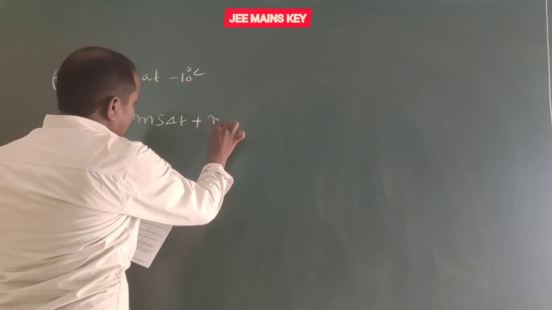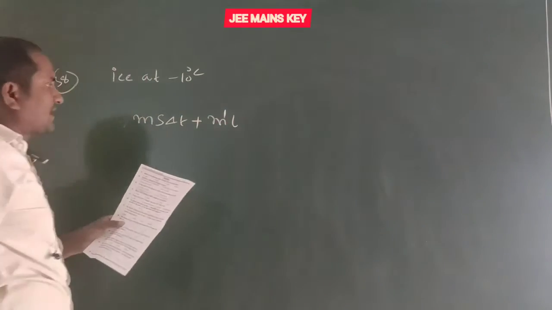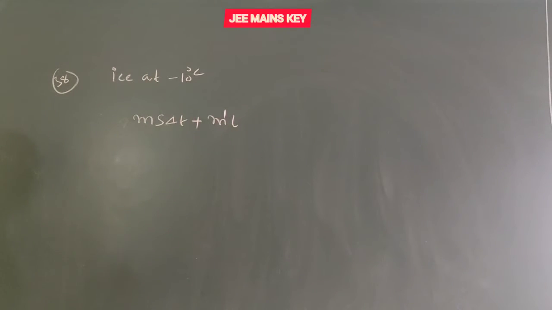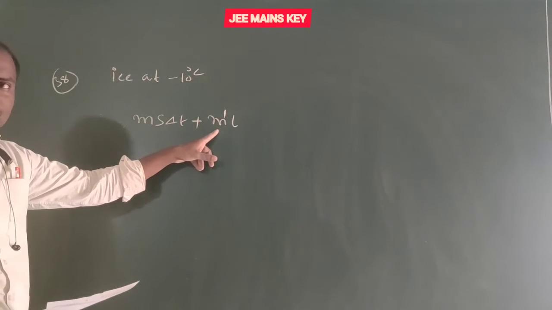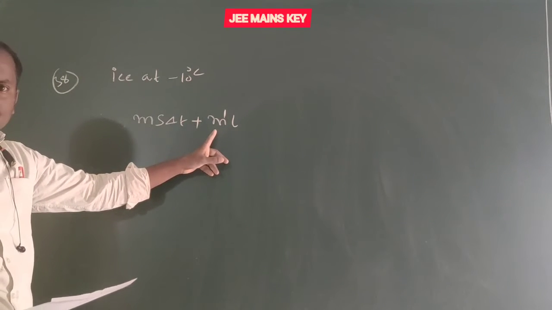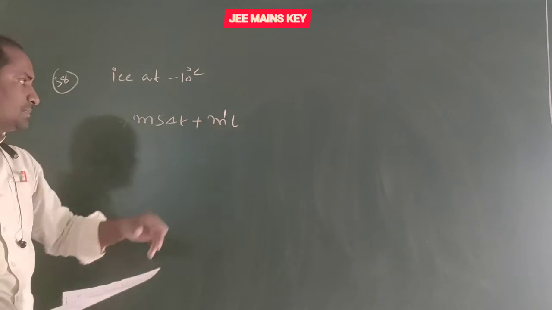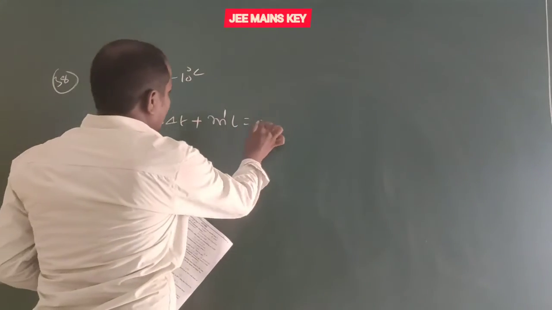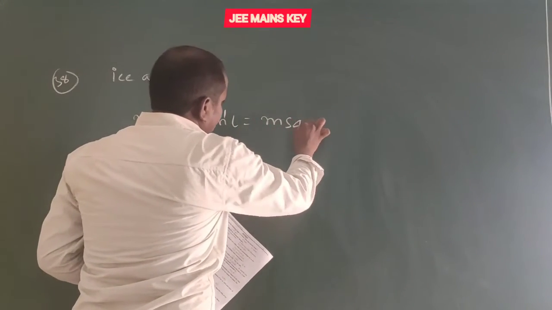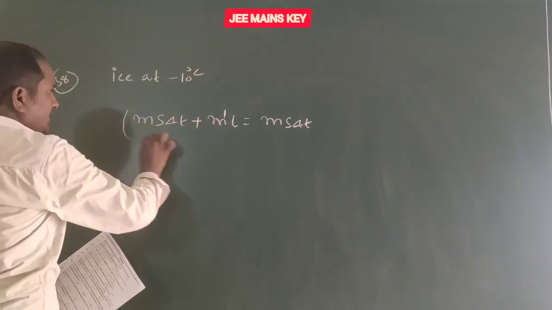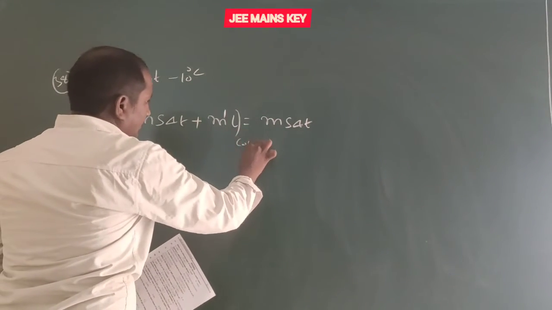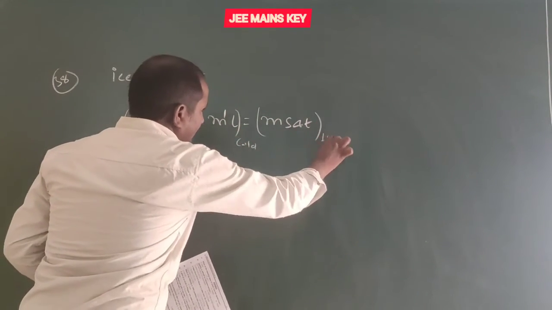Change the temperature of ice, m s delta T. Now the fraction of ice that converts, L. So here m dash means the ice that converts into water. That equals m s delta T. It is a cold body, it is a hot body.